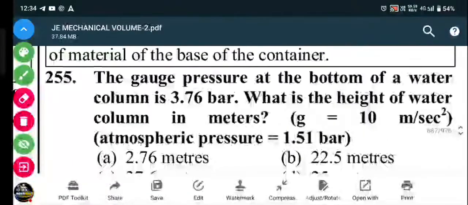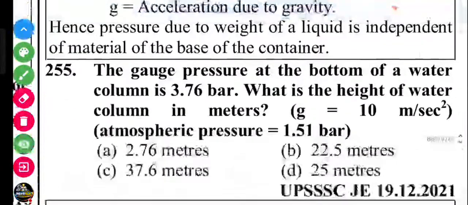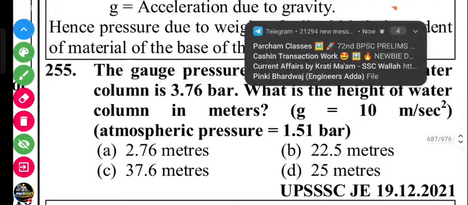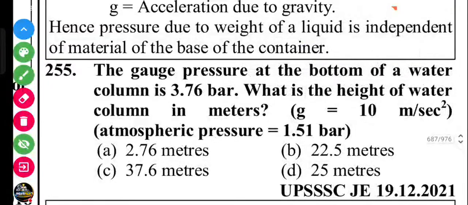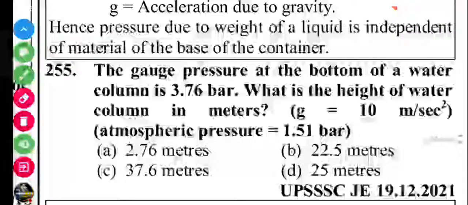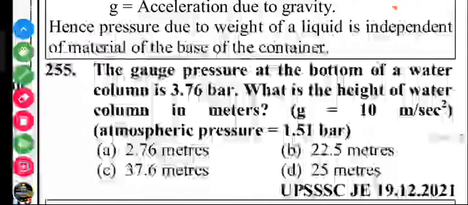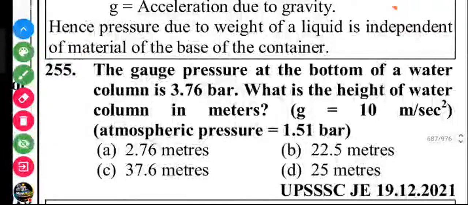Next question. The gauge pressure at the bottom of the water column is 3.76 bar. What is the height of the water column in meters? I will explain the answer to this question. You can solve this, because on my phone screen it is very small, so it is not possible to fully solve it.